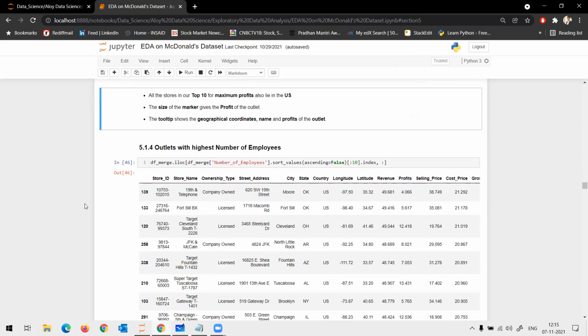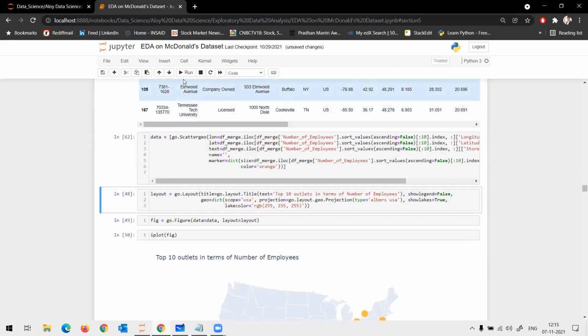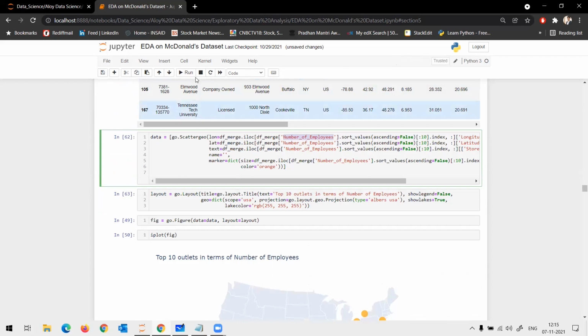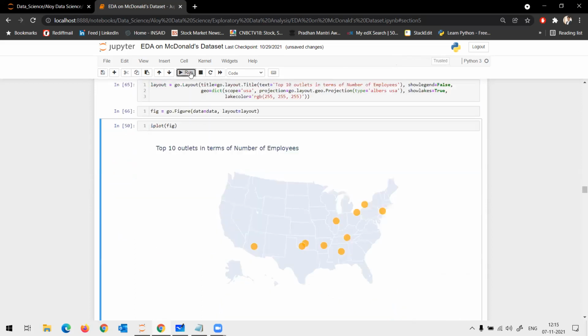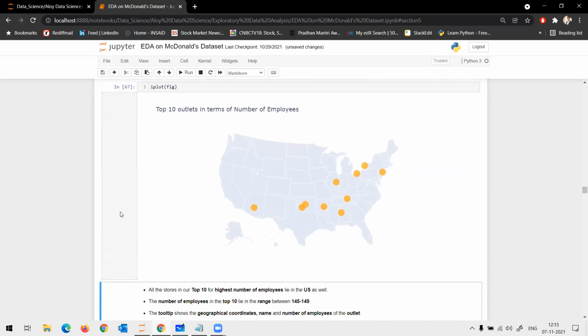Coming to the outlets with the highest number of employees. Okay. I use the same concept once again, same number of lines of code. The only thing is I change the column name. That's all. And I get the outlets, once again from employees. So whenever you get more revenue, that means you need to have more employees stationed there.